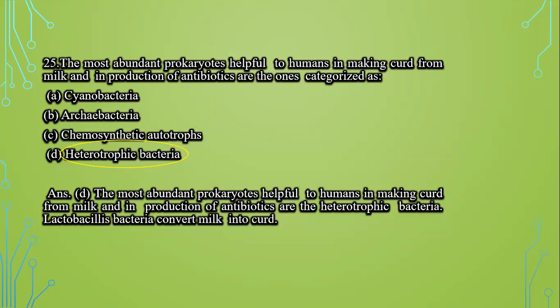Next question is, the most abundant prokaryotes helpful to humans in making curd from milk and in the production of antibiotics are ones categorized as cyanobacteria, archaebacteria, chemosynthetic autotrophs, and last option is heterotrophic bacteria. Now, the most abundant prokaryotes which are helpful to humans in making curd from milk and in the production of antibiotics are heterotrophic bacteria. An example is Lactobacillus, which is responsible for conversion of milk into curd.